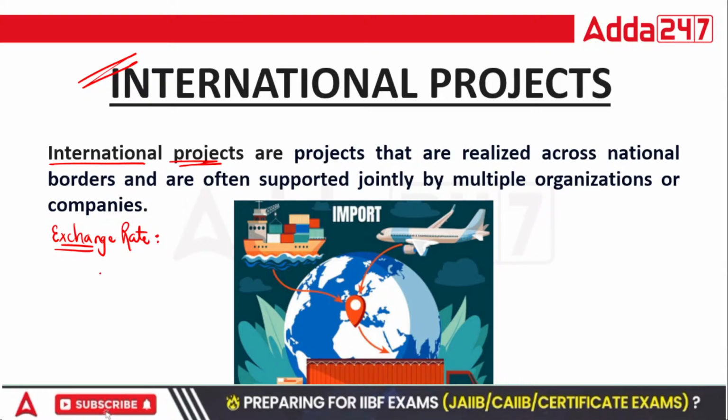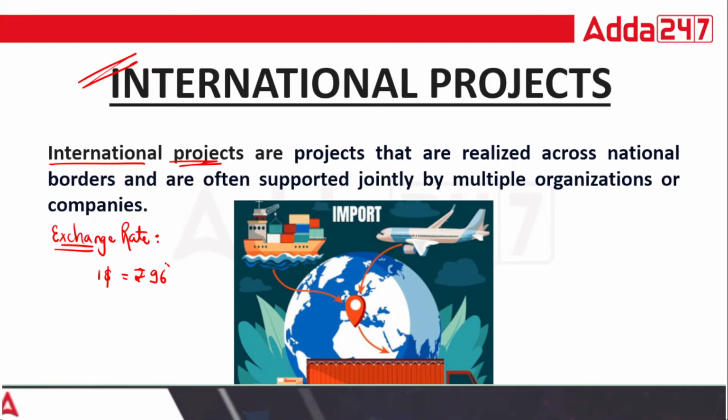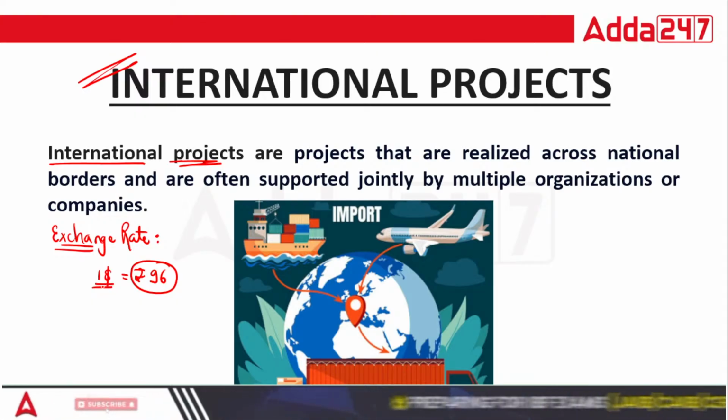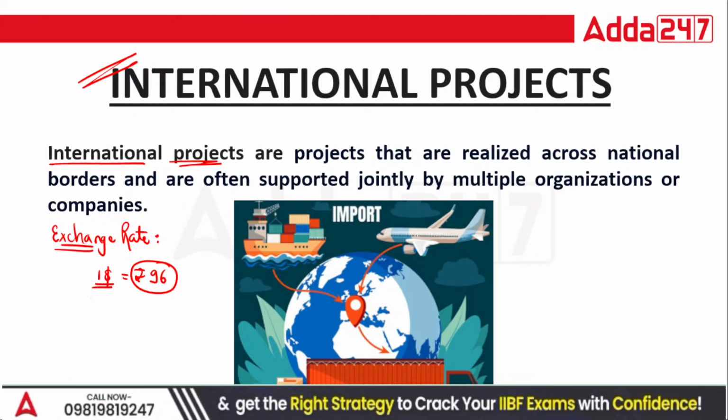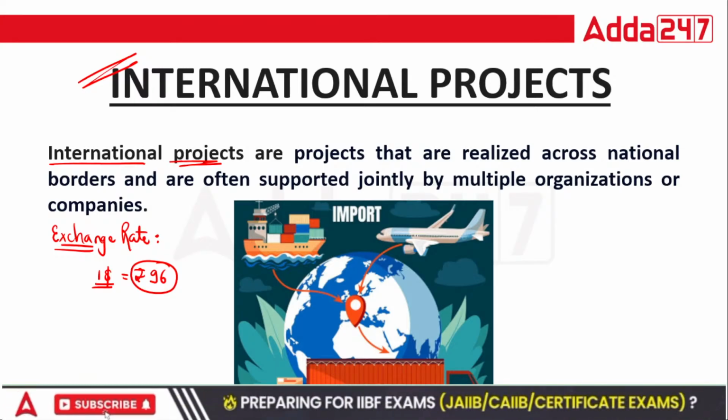What is the exchange rate right now? Let's say $1 is equal to 96 rupees. So this is the exchange rate. Like if you give 96 rupees, you will get $1. So that is what exchange rate means, and it is very important when you are starting any business outside India.